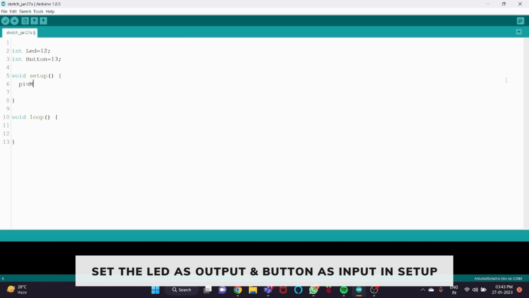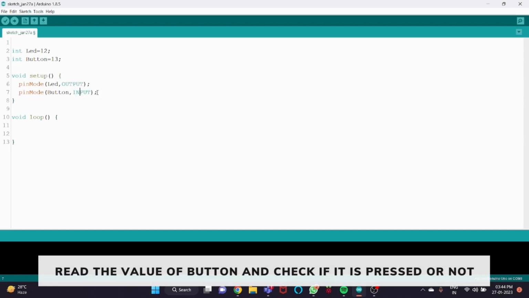For that, use the pinMode function and give LED as output and button as input. Now in the void loop, we are going to use the if condition to read the value of the button.